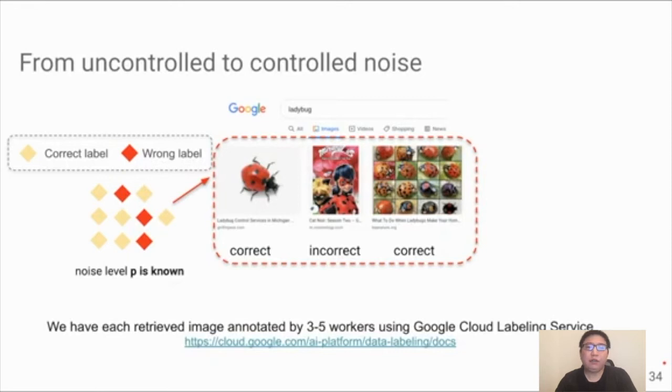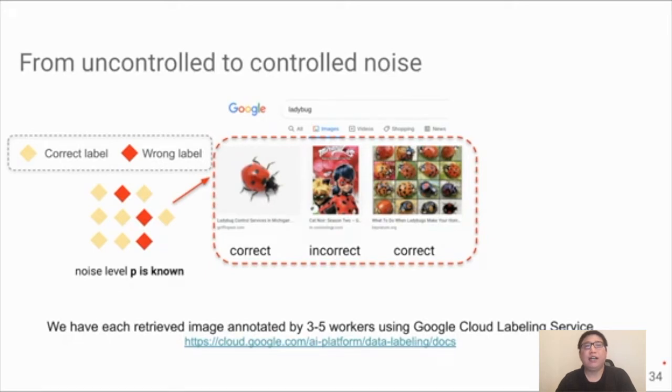So the first thing we want to address is the dataset. To find some realistic label noise, we just use the web. To do that, we use the class name in each dataset and use Google image search to search the class name. After that, we manually annotate the top 1,000 returned images, and each image is annotated by 3 to 5 workers.